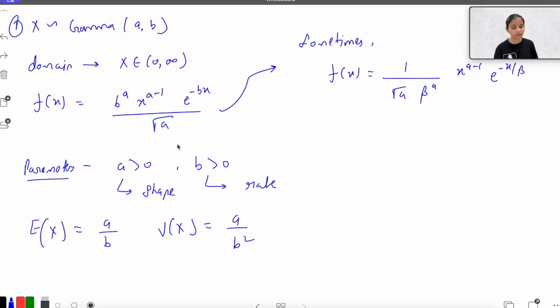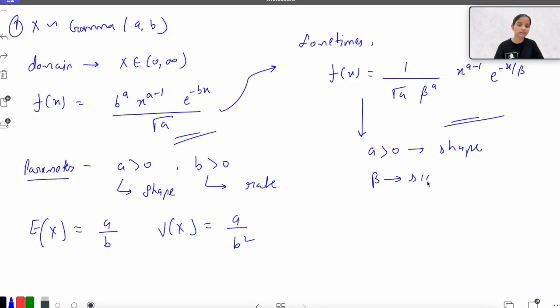The only difference is that they are the same distribution. This is also gamma a comma b, this is also gamma a comma b, but there is a very slight difference between these two forms. Here I have the parameter a greater than 0, which is the shape parameter. Similarly here I have a greater than 0, the shape parameter. Here I have b greater than 0, which is the rate, but here I have beta, where beta is actually a scale parameter. Beta is also greater than 0.